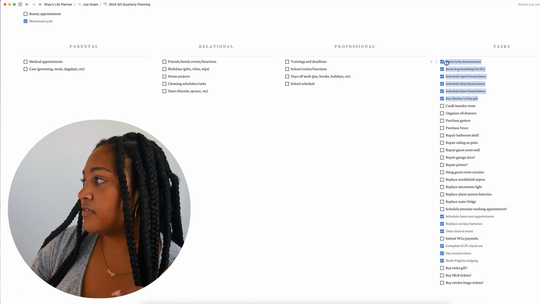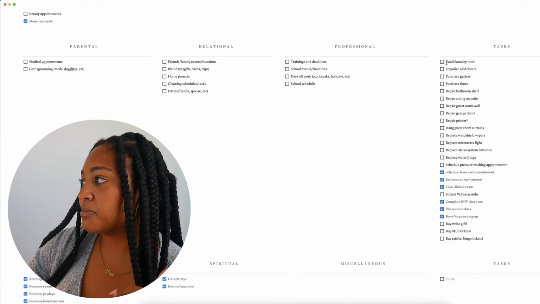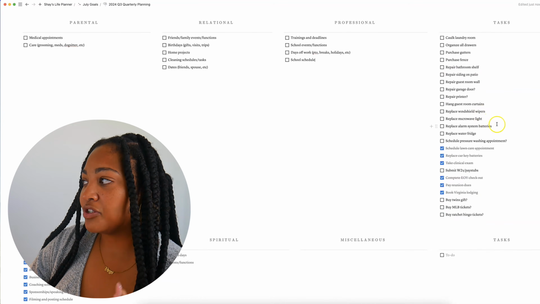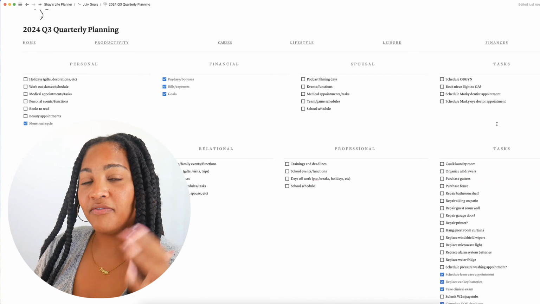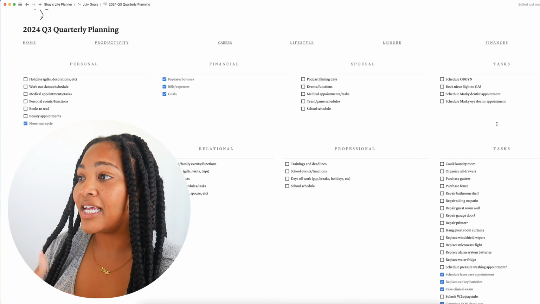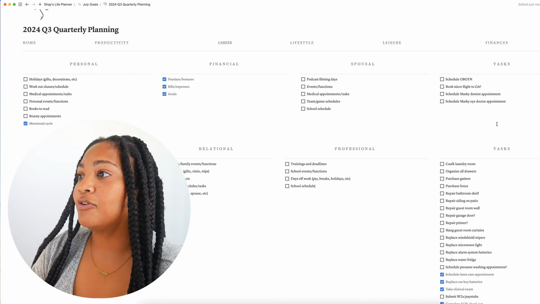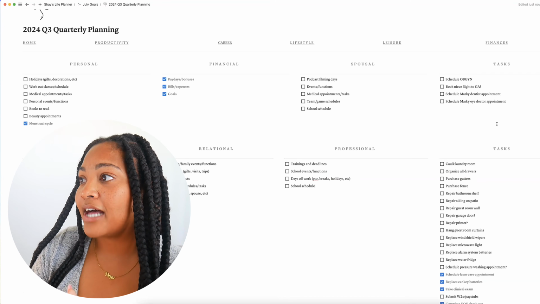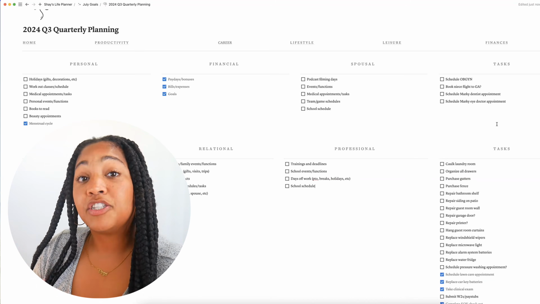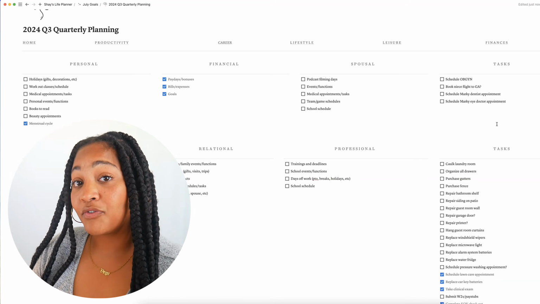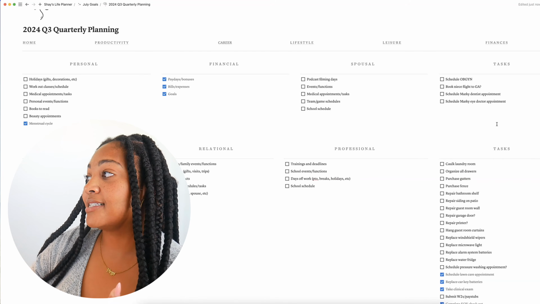We're gonna delete all of these, and I've shared this many times before, but essentially how this works is that I will go through and plan out all of these things in the different areas where I plan them, even if it's writing it down or in Notion or my Google Calendar. But if it's a task that comes to me that I need to do in relation to these different areas, I will put them on the task list.